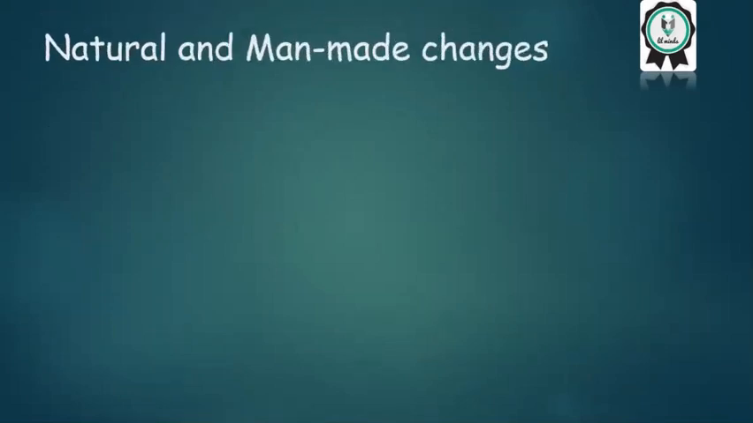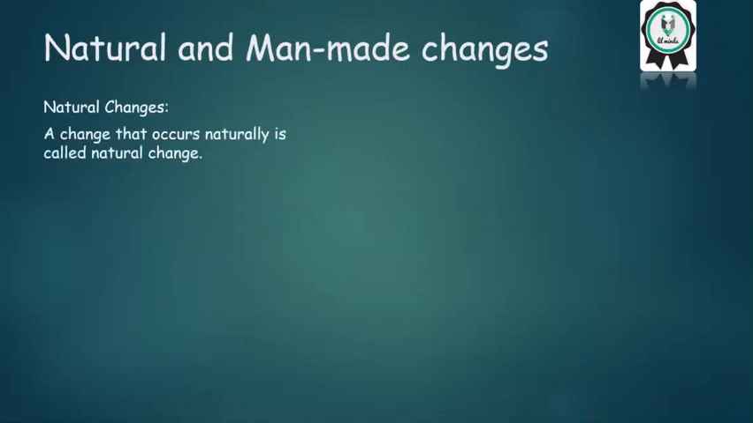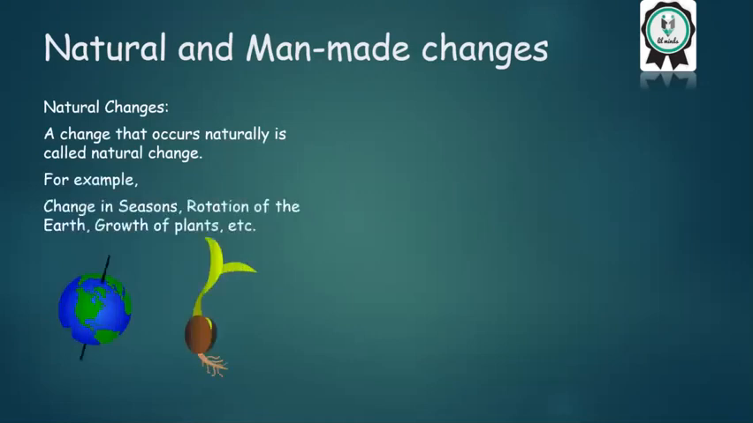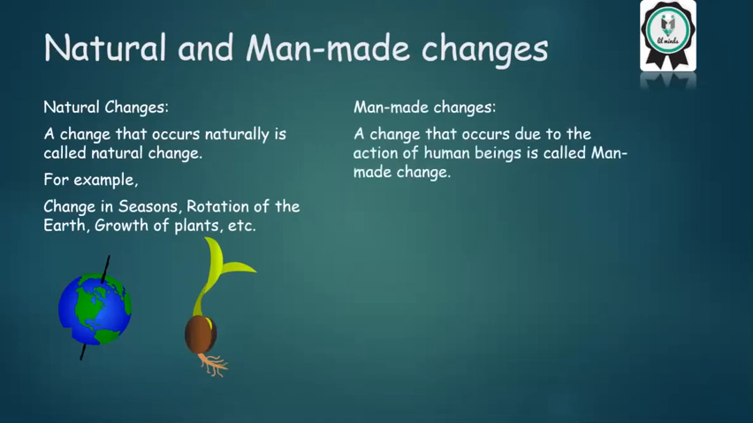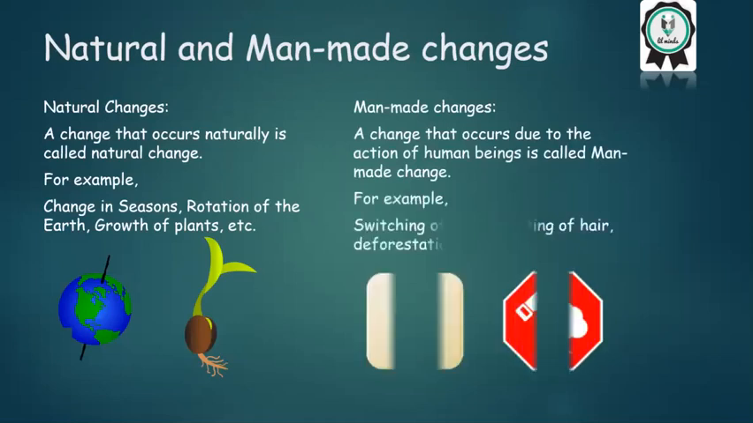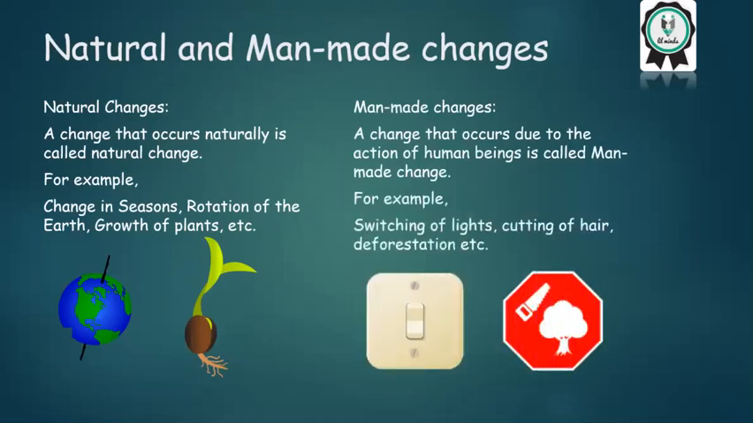Natural and man-made changes. Natural changes. A change that occurs naturally is called natural change. For example, change in seasons, rotation of the earth, growth of the plants, etc. Man-made changes. A change that occurs due to the action of human beings is called man-made changes. For example, switching of light, cutting of hair, deforestation, etc.